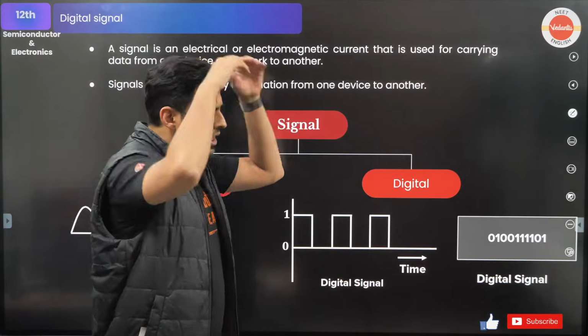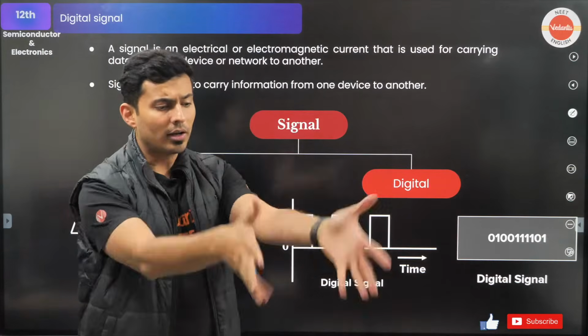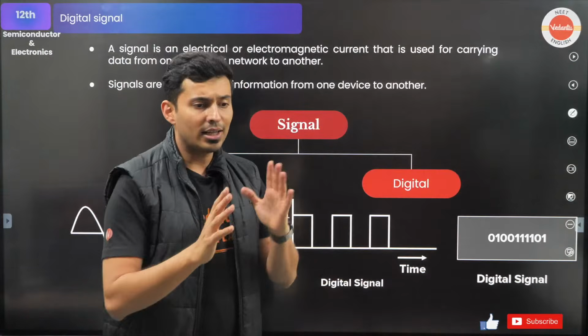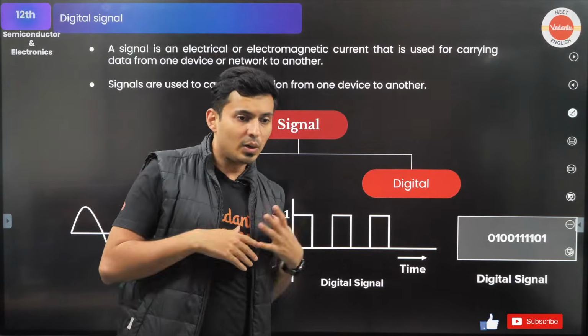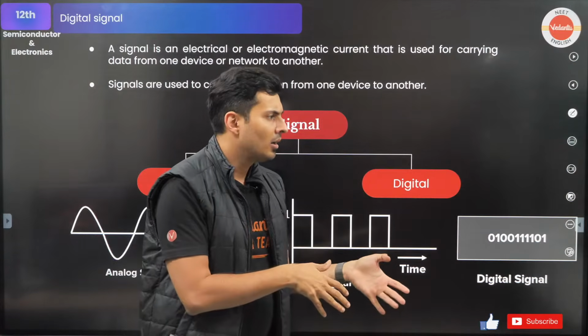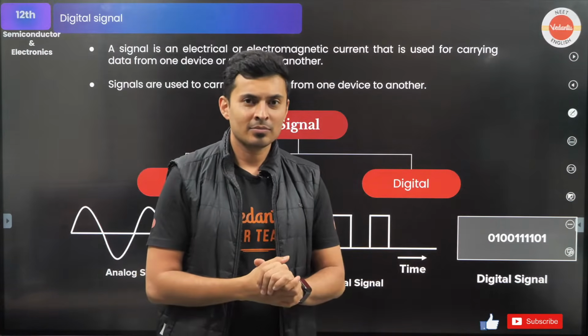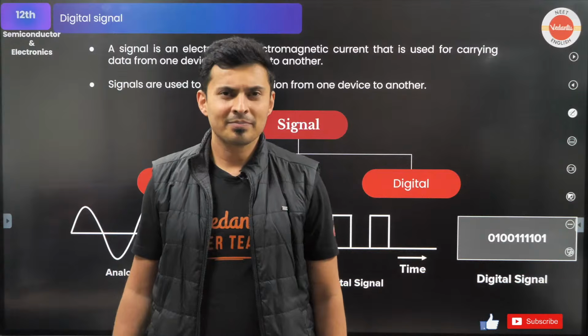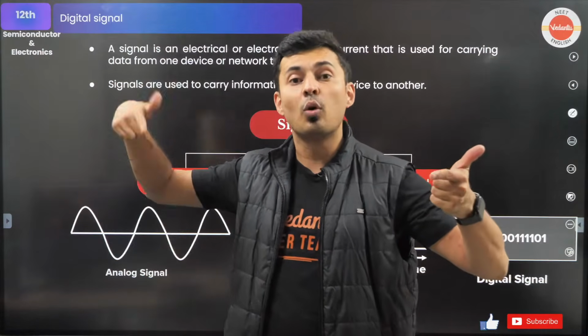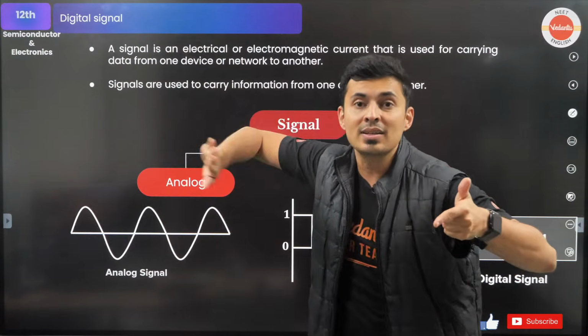Here it is either high voltage or low voltage, more voltage or less voltage. You understand only this or that. There is nothing in between. That creates more clarity and it reduces the noise.